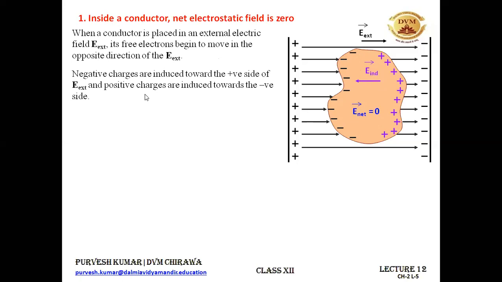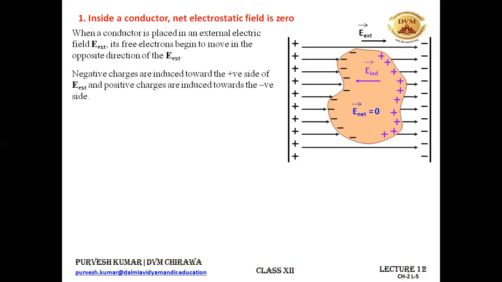You can say that the negative charges are induced towards the positive side of the external electric field, and the positive charges are induced towards the negative side of the external electric field. They themselves cause an induced electric field inside the conductor, which is equal in magnitude and opposite in direction. If you increase the strength of this external electric field, the strength of the induced electric field will further increase, because conductors have an enormous number of free charge carriers.